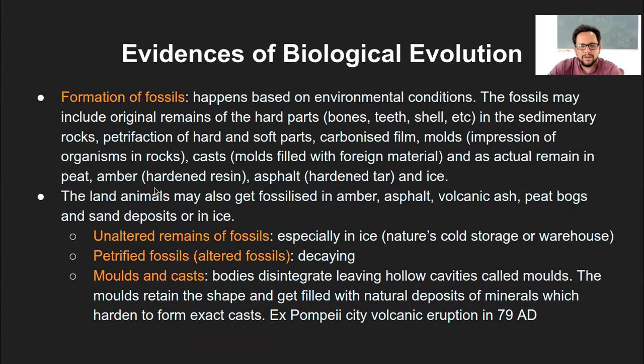Most of the plant products used to have this hardened resin, but that can also form naturally in various processes from different biomolecules. So that is what amber is, and within this amber, there may be certain organisms, bone or leaf or stem or any part of a living organism from the earlier era. Same is the hardened tar, which is called asphalt. Or ice, of course.